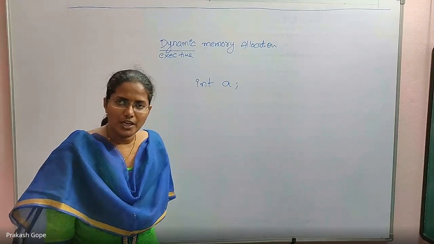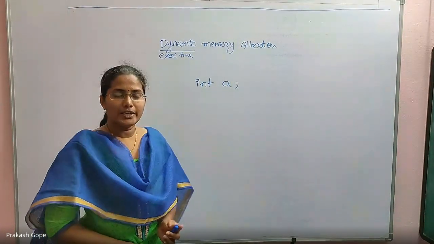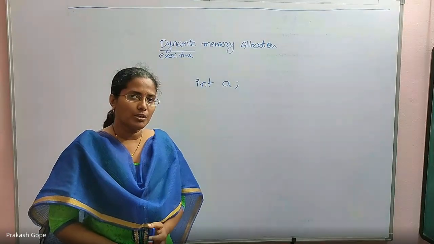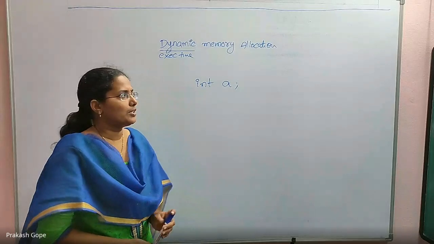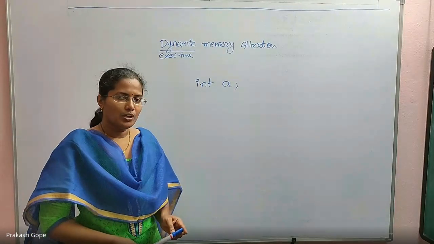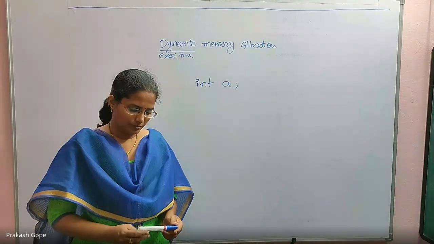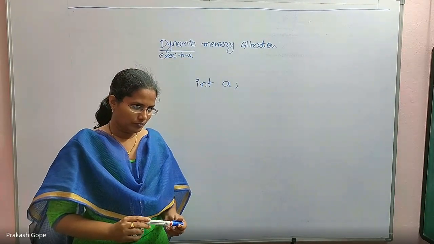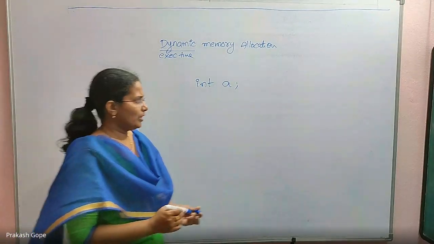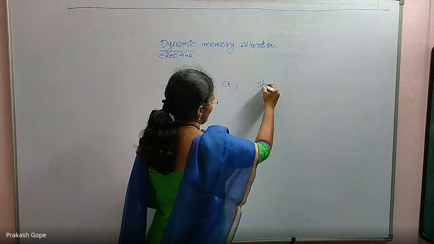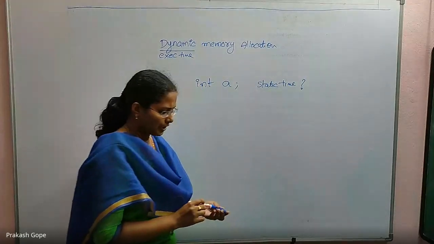What is the meaning of static memory allocation? When does the memory get allocated for these variables? Can one of you unmute yourself and tell me what static memory allocation is? At what time does the memory get allocated? Compile time. Compile time memory allocation?